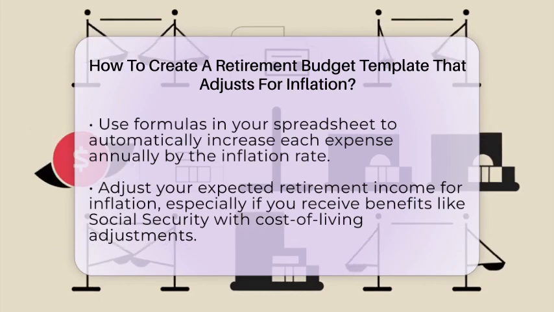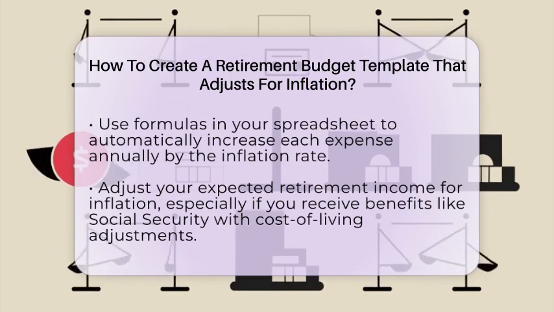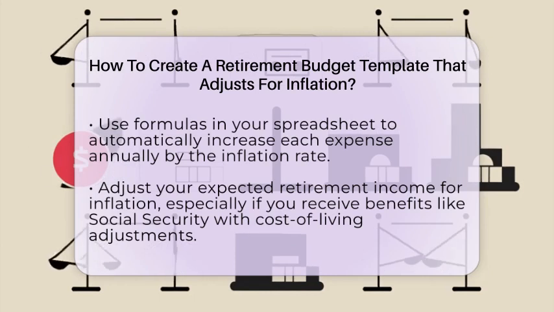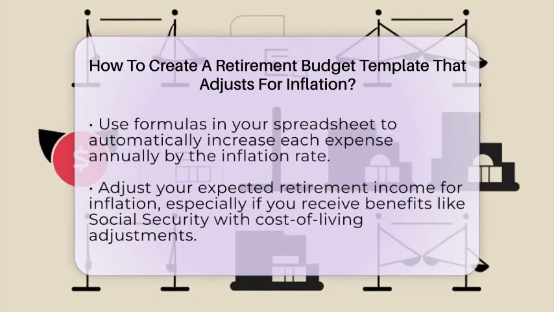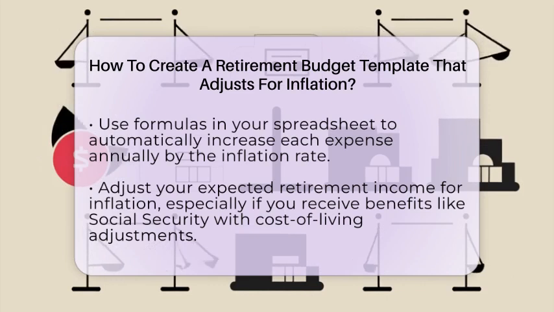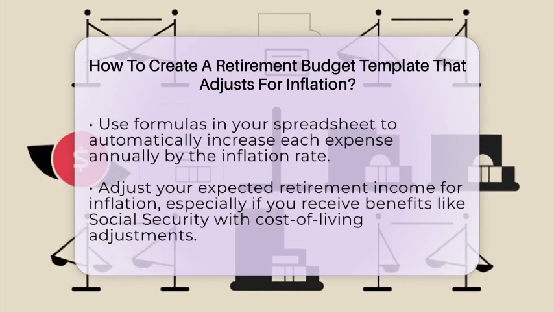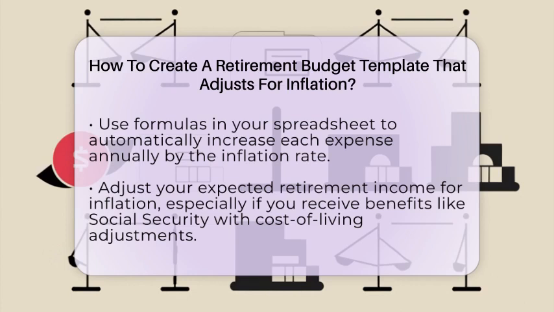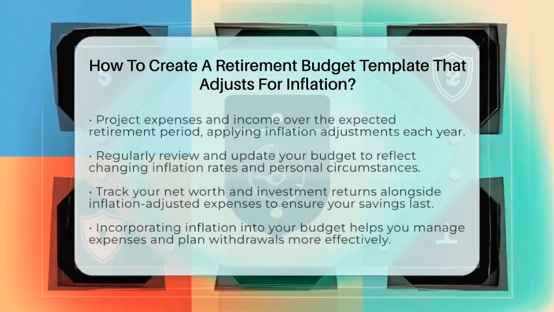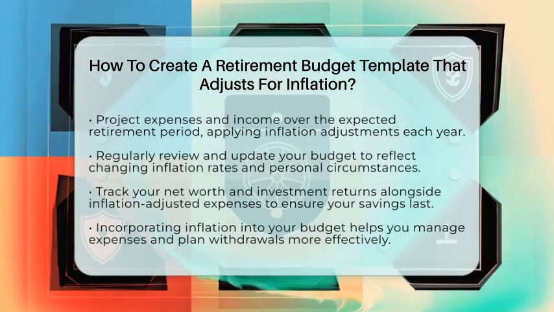Extend your budget over the number of years you expect to be retired. For example, if you plan to retire for 20 years, project your expenses and income over that period, applying inflation adjustments annually. This helps you see if your savings will last and if your income sources will keep pace.